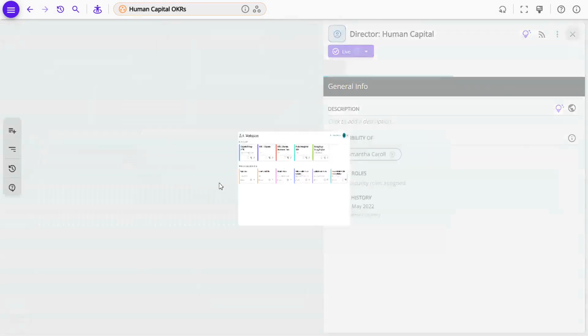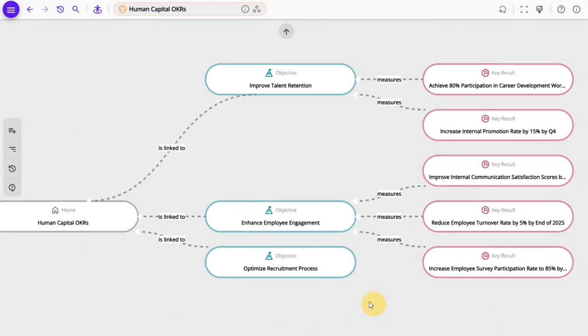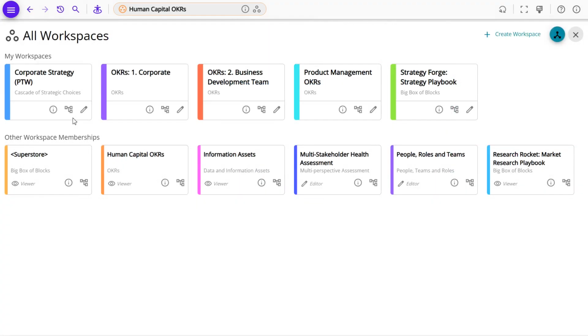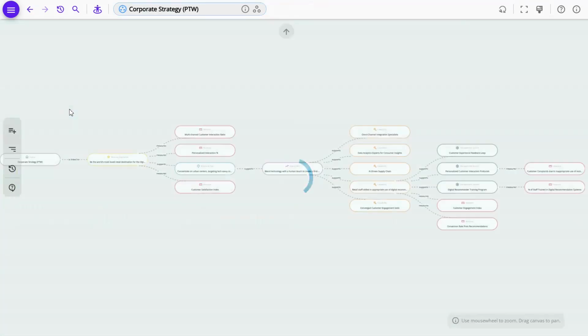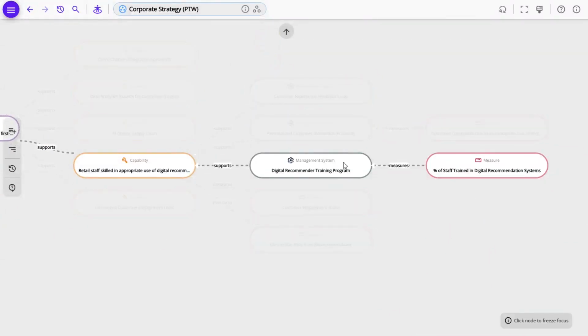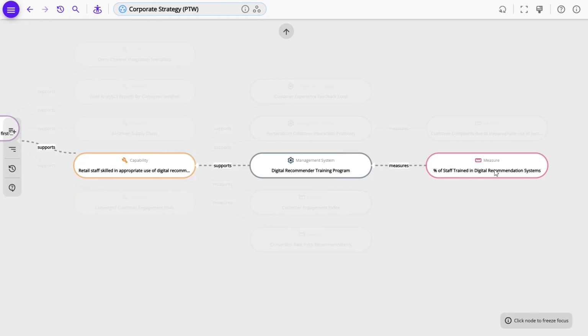They look at the current OKRs for the human capital function and realize nothing directly addresses the training program. They agree. A new OKR is needed. But to do that properly, Samantha's team needs some strategic context. So, James decides to share relevant nodes from the corporate strategy workspace into the human capital OKRs workspace. He shares 3 items: the capability, the training program management system, and the benchmark measure.